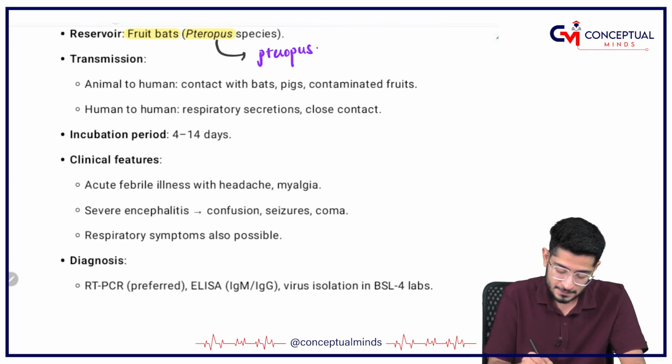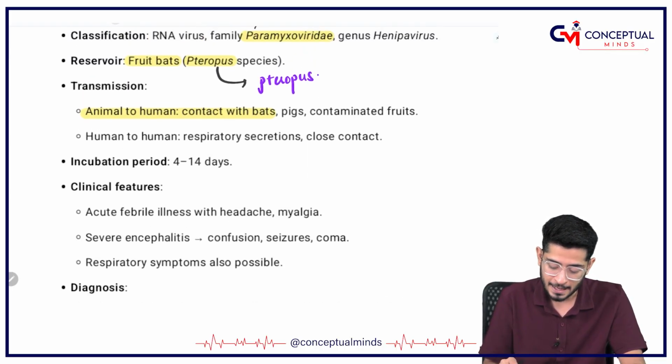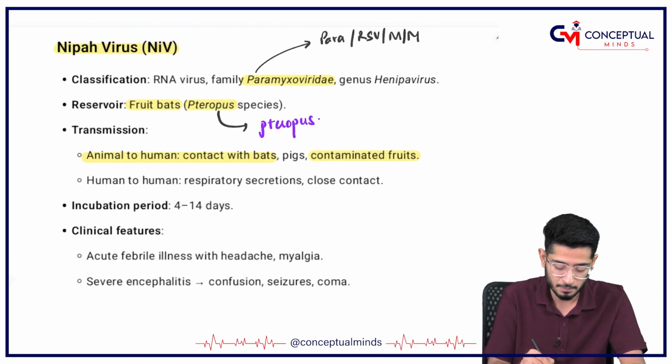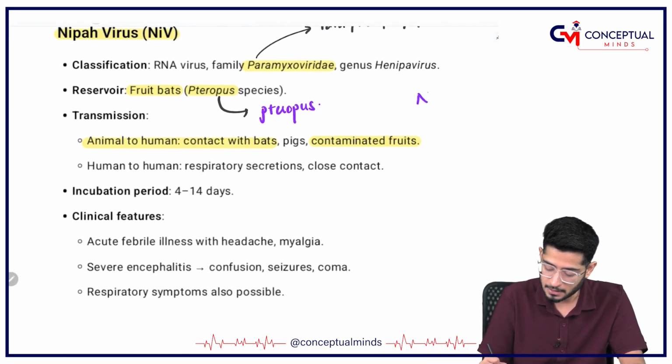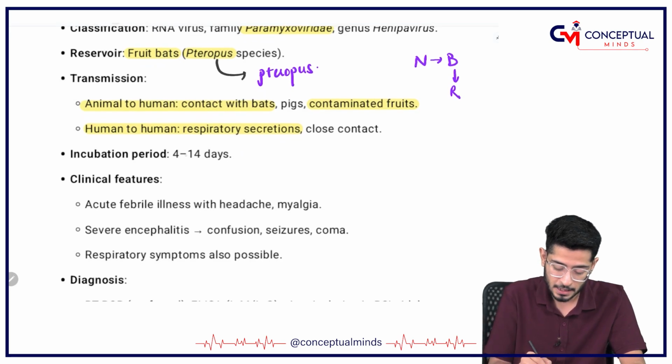So coming to the transmission, remember animal to human contact is mostly by the bats, and obviously the fruits are also contaminated by the bats, and from there they can transfer the Nipah virus. So remember, Nipah virus is coming from what? From the bats. Human to human, it can also go via the respiratory secretions. The incubation period is 4 days only.